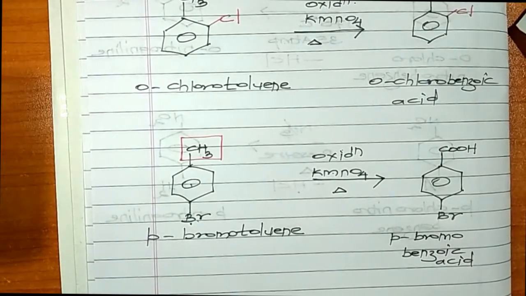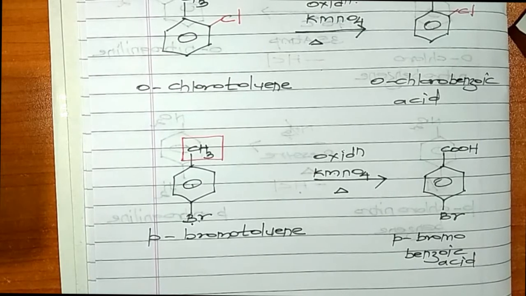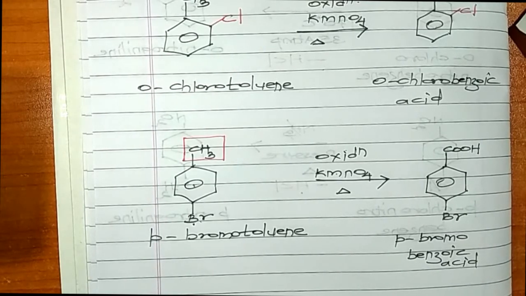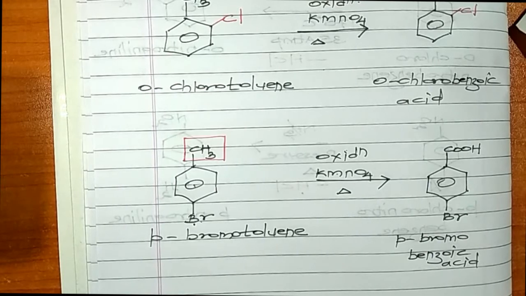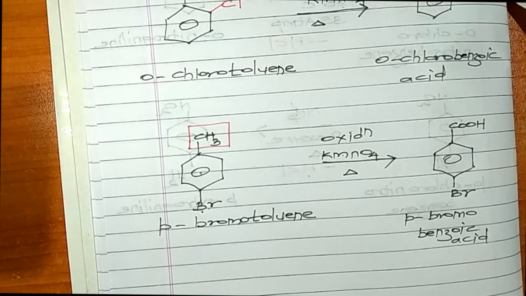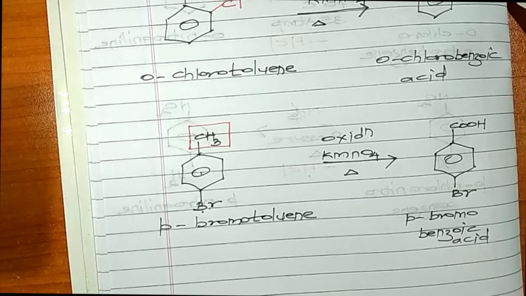So please understand the basic fundamentals of an organic reaction. That will make it easy for you to remember the reaction. So if you have a side chain like methyl, ethyl, and if you are doing the oxidation of that particular group, then that methyl group will get converted to carboxyl group.